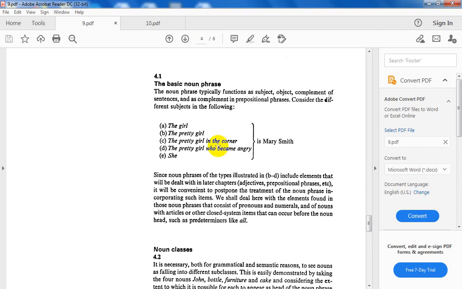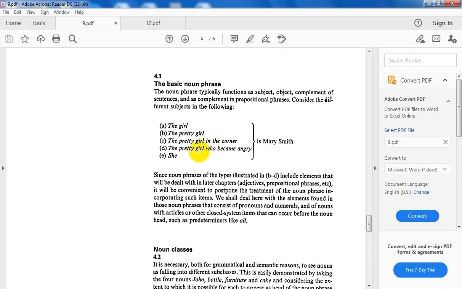Pre-modified means which comes before. The pretty girl in the corner: this is post-modification in the form of a prepositional phrase. And this is another type of phrase, but it is a preposition, not our concern, which is the noun phrase.